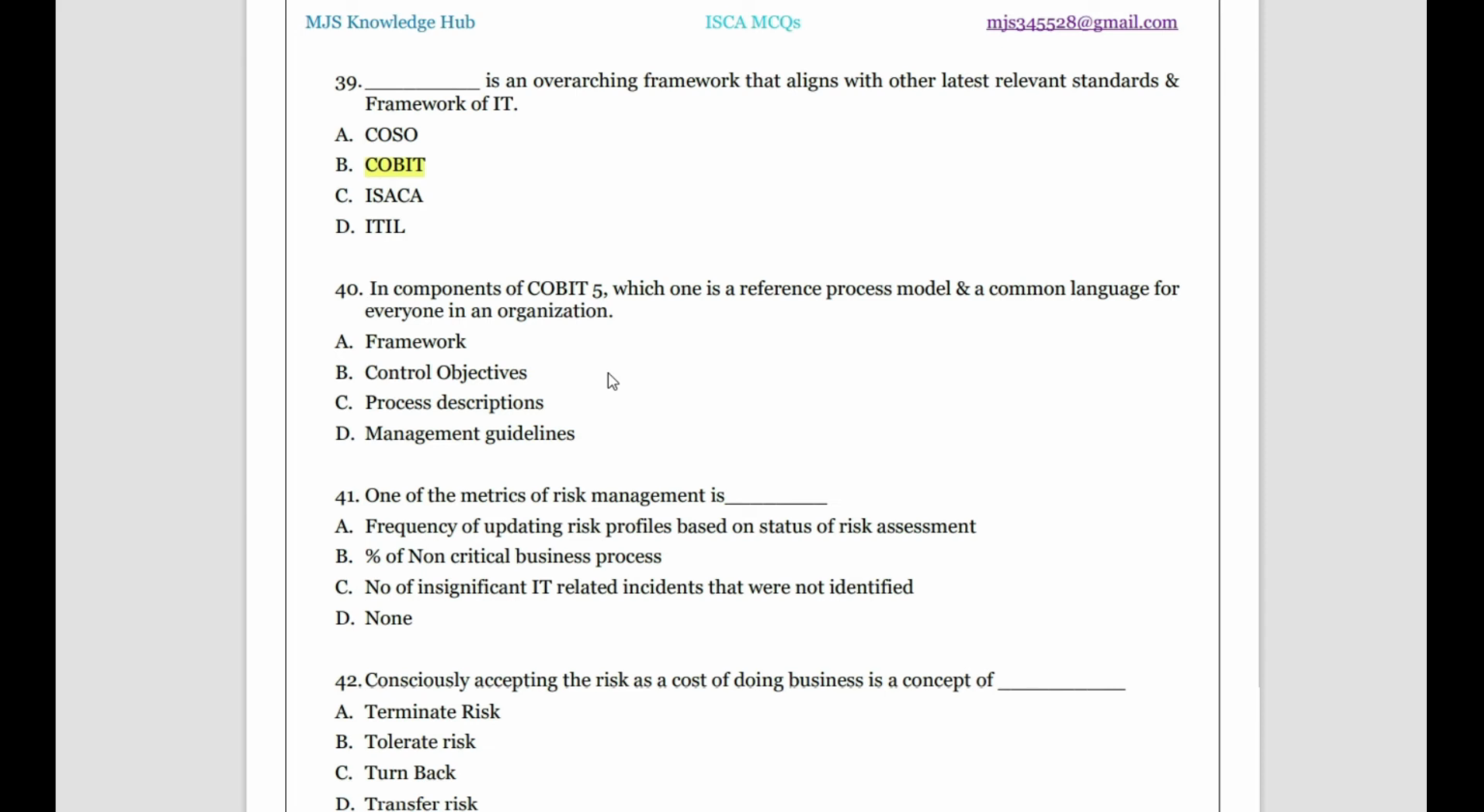Okay, it is not a reference process, or it is not a language. It is a structure of what thing, how, who should do what. Control objective: after the process is set, after the model we follow, we define, then only control will come. When we are doing, control comes.